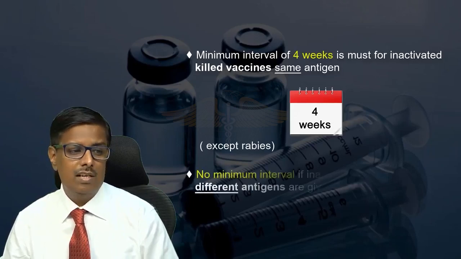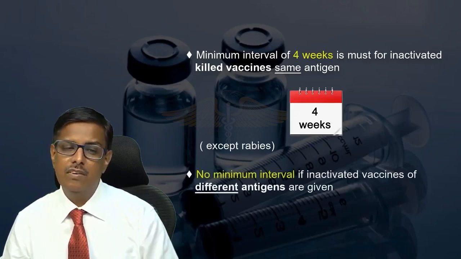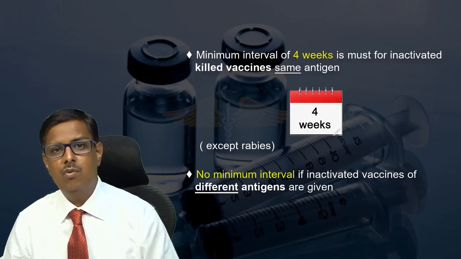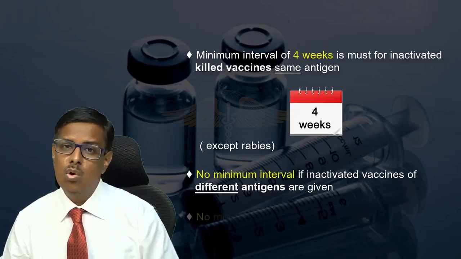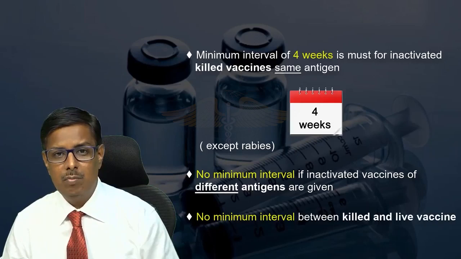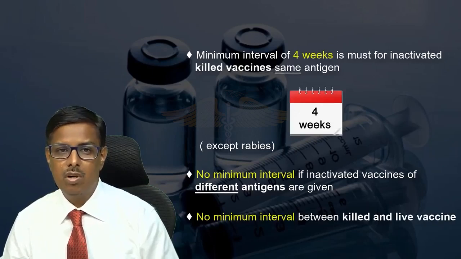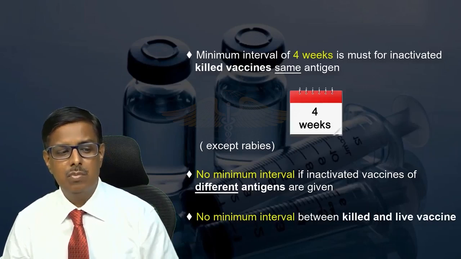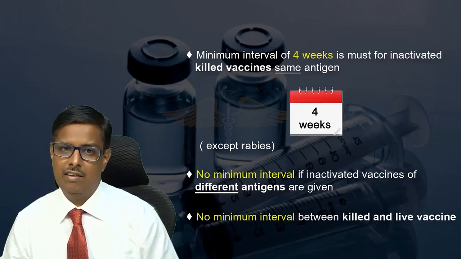There is no minimum interval if inactivated vaccines of different antigens are given. For example, if I give a penta today and I want to give a pneumococcal vaccine, then I can give it at any interval. No minimum interval between killed and live vaccine is needed. I can give an MMR today and I can give a pneumococcal vaccine 15 days after or 7 days after. So, no minimum interval is compulsory between a killed vaccine and a live vaccine.